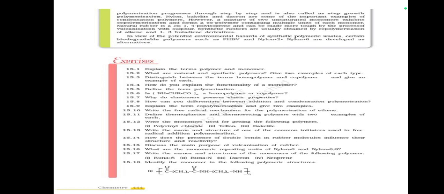Natural rubber is a cis-1,4-polyisoprene and can be made more tough by the process of vulcanization with sulfur. Synthetic rubbers are usually obtained by copolymerization of alkene and 1,3-butadiene derivatives. In view of the potential environmental hazards of synthetic polymer waste, certain biodegradable polymers such as PHBV and nylon 2, nylon 6 are developed as alternatives.